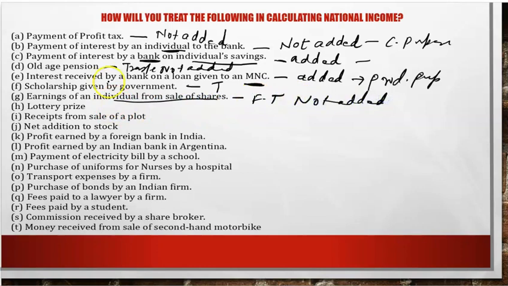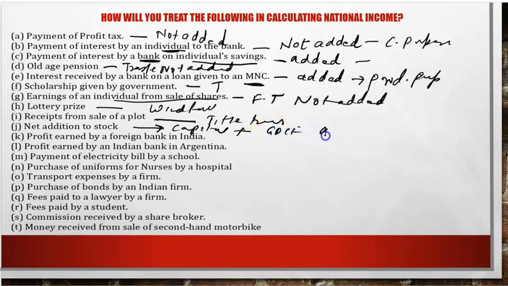Shares, bonds are not added. Lottery prize is a windfall gain, so not added. Receipt from sale of plot is again a title transfer, not added. Addition to stock is of course a part of capital formation. Stock is my investment, capital formation, part of GDCF, so added.